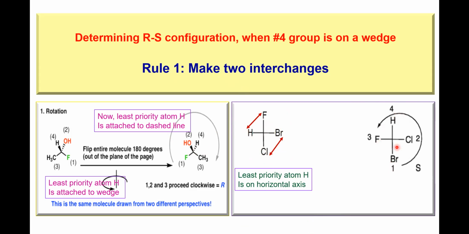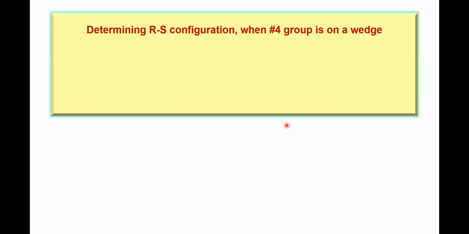So H, F, Cl, Br have exchanged. Now the H has come on the vertical axis, so therefore I can assign the configuration. Priorities, there is no problem, just now we have done. That's not a problem. 1, 2, 3. Leaving aside 4, 1, 2, 3 anti-clockwise. So configuration is S. So this is equivalent to this one. So actually the configuration of this one is also S.